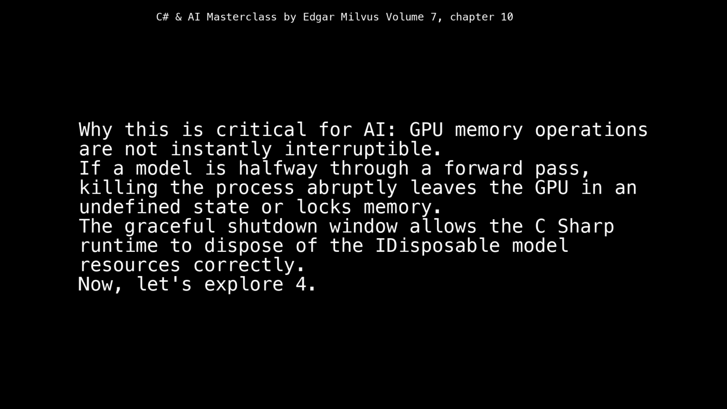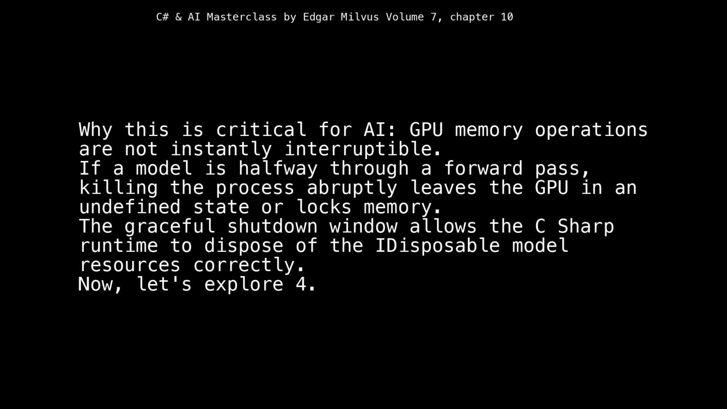Why this is critical for AI: GPU memory operations are not instantly interruptible. If a model is halfway through a forward pass, killing the process abruptly leaves the GPU in an undefined state or locks memory. The graceful shutdown window allows the C# runtime to dispose of the IDisposable model resources correctly.